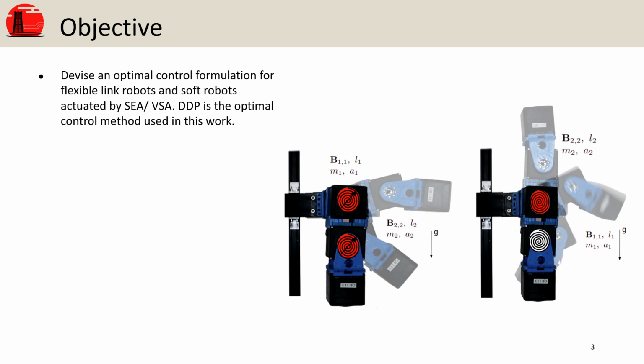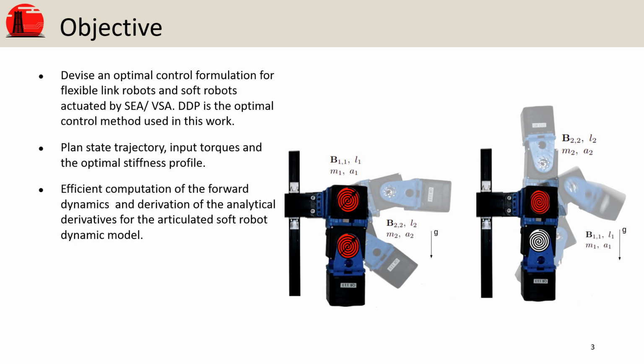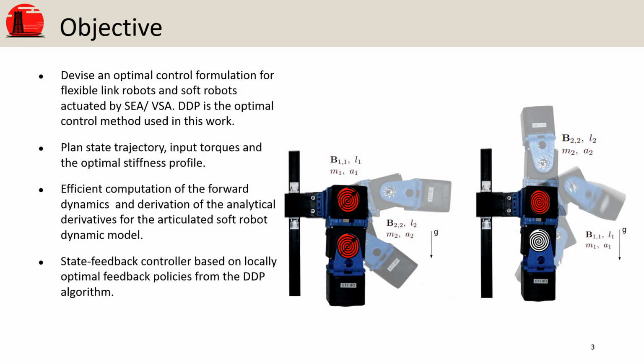The proposed method plans the state trajectory and the input torque, and in case of robots actuated by variable stiffness actuators, it plans also the stiffness profile. The method efficiently computes the forward dynamics and also uses the analytical derivatives of your system. Additionally, a locally optimal feedback policy is also derived thanks to the DDP algorithm. All these points are finally validated through simulation and experiments.